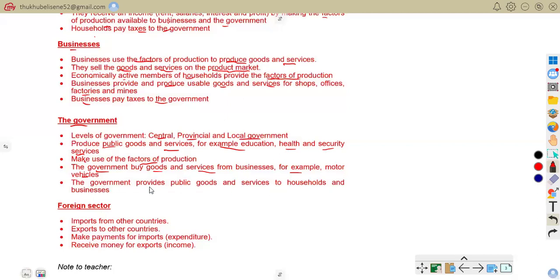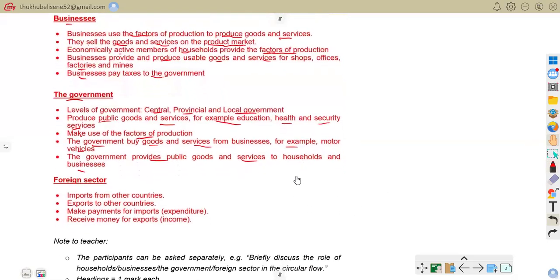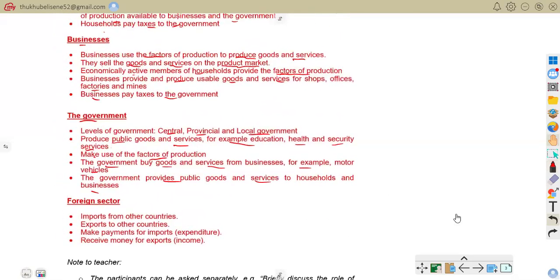The government provides public goods and services to households and businesses. Public service, as you know, is going to benefit everyone. So now let us be on the foreign sector.